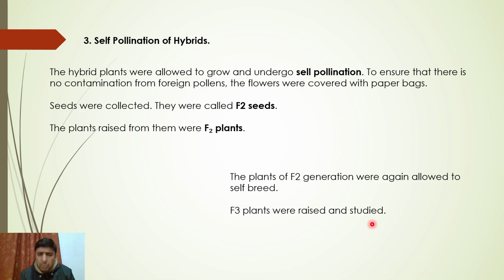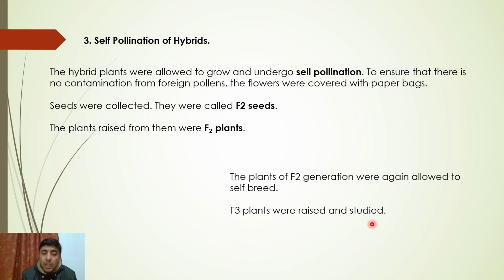Third came self-pollination. Whenever Mendel first was the selection, second was the cross-pollination, third was what? Self-pollination of the hybrid. In this, Mendel did not need to do any bagging or emasculation, because self-pollination is the default way the pea plant flowers reproduce. The flowers pollinate by self-pollination.